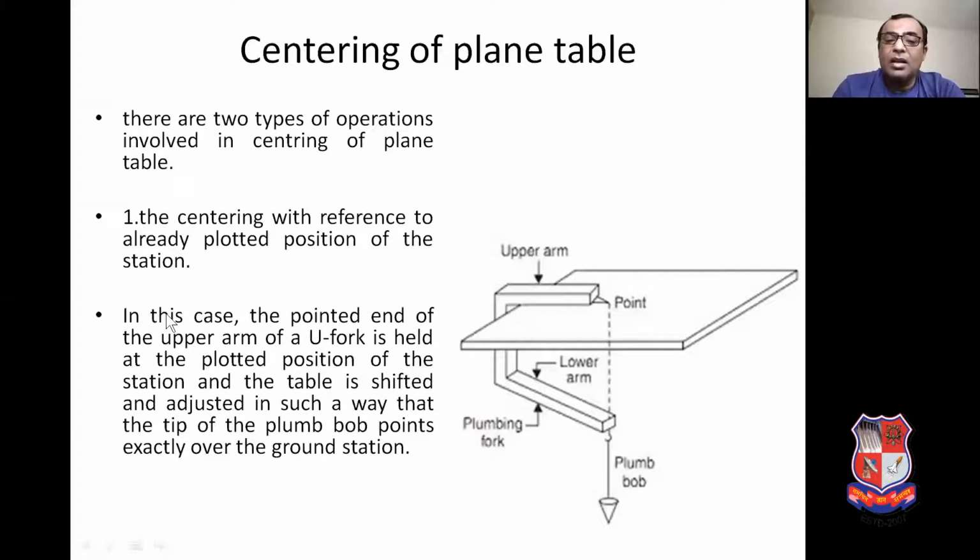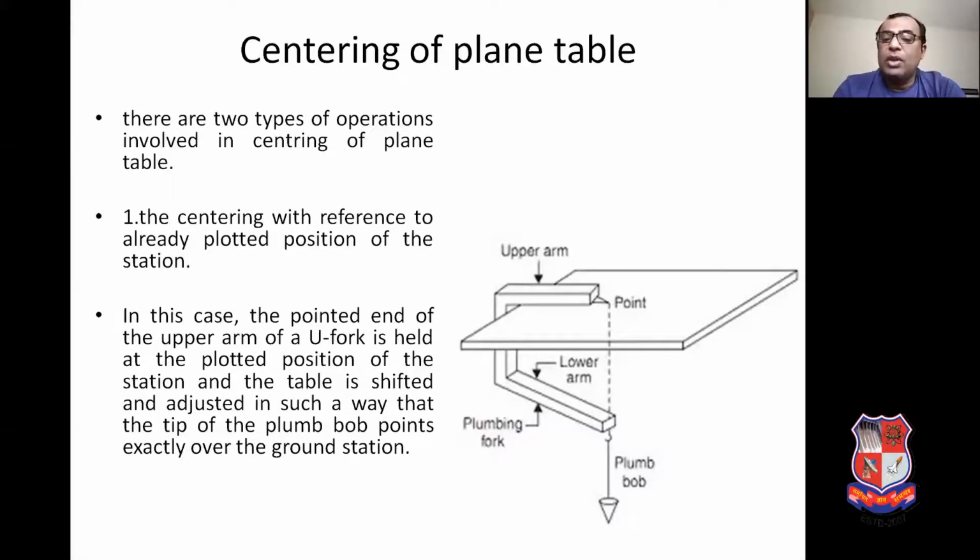Now how is it done? In this case, the pointed end of the upper arm of the U fork is kept in contact with the plotted position of the point, and the table is shifted and adjusted in such a way that the tip of the plumb bob comes exactly over the ground station, which is marked by means of pegs.